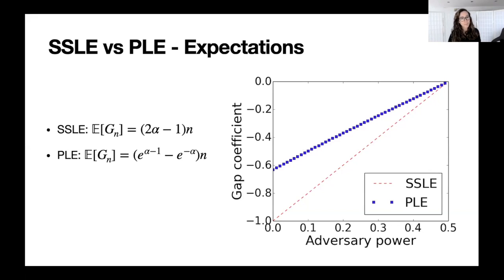What we see in the graph in my slide is that for the SSLE case, the coefficient is smaller than in the PLE case, which confirms our intuition that indeed SSLE is more secure than PLE, because the smaller the gap is, the more secure the protocol is. It means that the adversary is further away from the honest chain, basically.